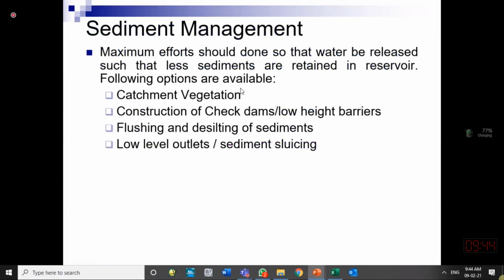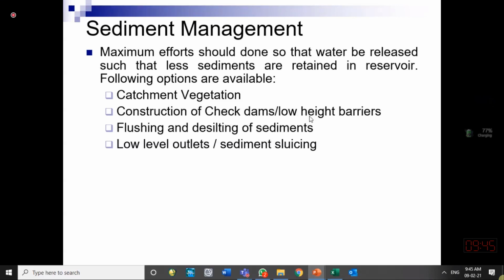One thing initially, we should try to reduce the sediments coming into the reservoir by managing the whole watershed area. Watershed is extended over 100s of kilometers square. So over there, forestation can help us reduce sediment coming to the reservoir. Over there, good practices of agriculture. There are bad practices of agriculture, and good practices of agriculture can help us reduce sediment coming to the reservoir. So that can help us reducing catchment vegetation loss.